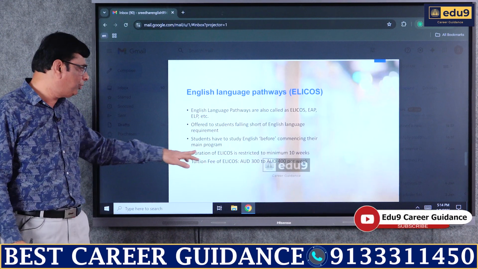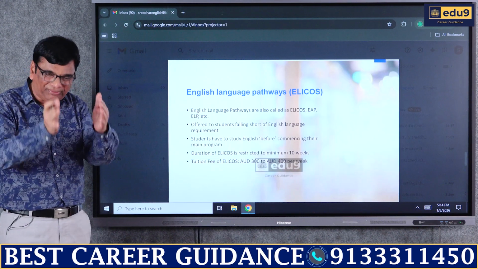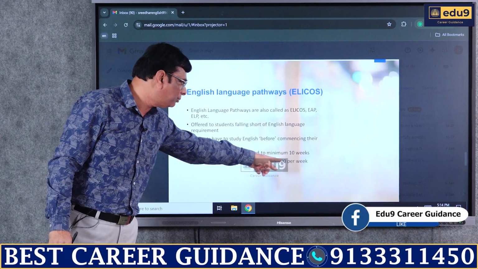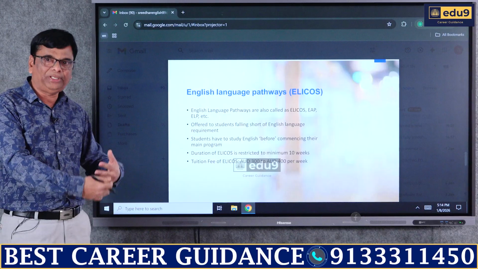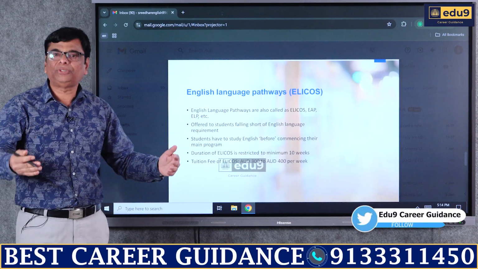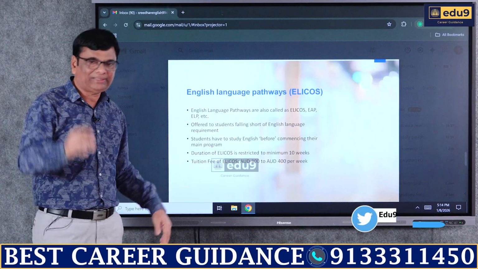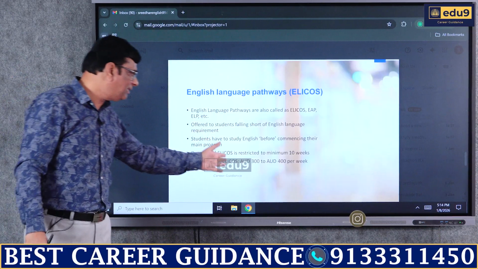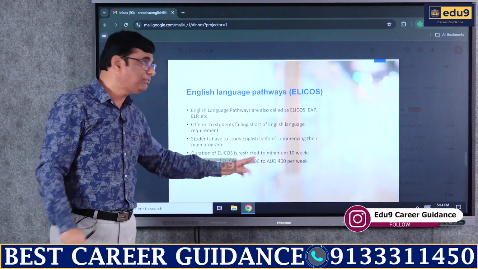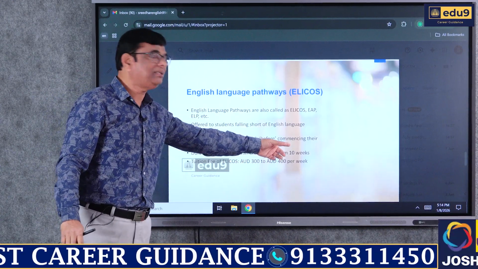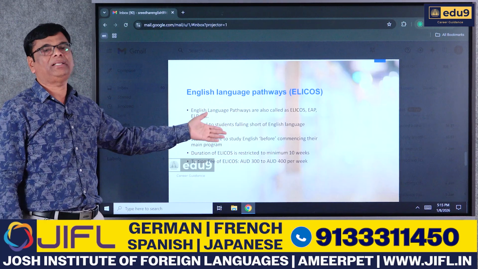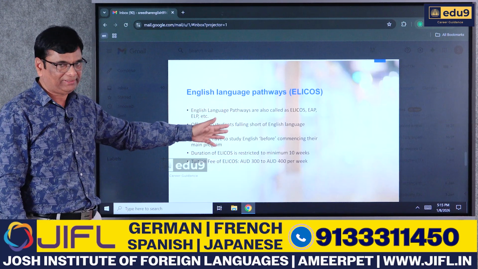The approximate tuition fee of this ELI course, this particular pathway program, will be Australian dollars 300 to Australian dollars 400 per week. If you convert them into Indian rupees, it is approximately 16,000 to 18,000 to 24,000 INR. So this is the amount which is needed. Please understand, this is per week, for 1 week, and you have to multiply that by 10 weeks, the entire duration. You can understand how much needs to be spent on this.